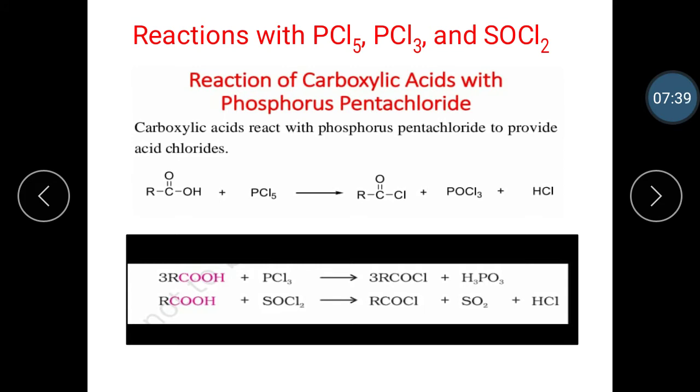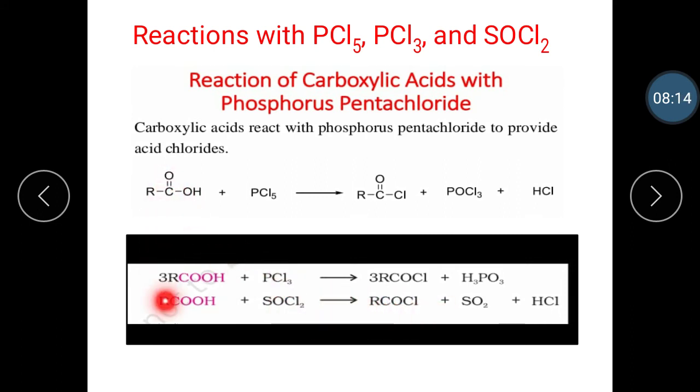Then next, the reactions with phosphorus pentachloride, phosphorus trichloride and thionyl chloride. Let's see the first reaction, the reaction of carboxylic acid with phosphorus pentachloride. When carboxylic acid reacts with phosphorus pentachloride, it gives the acid chloride. When carboxylic acid reacts with phosphorus trichloride, it gives acid chloride. When carboxylic acid reacts with thionyl chloride, it also gives acid chloride.